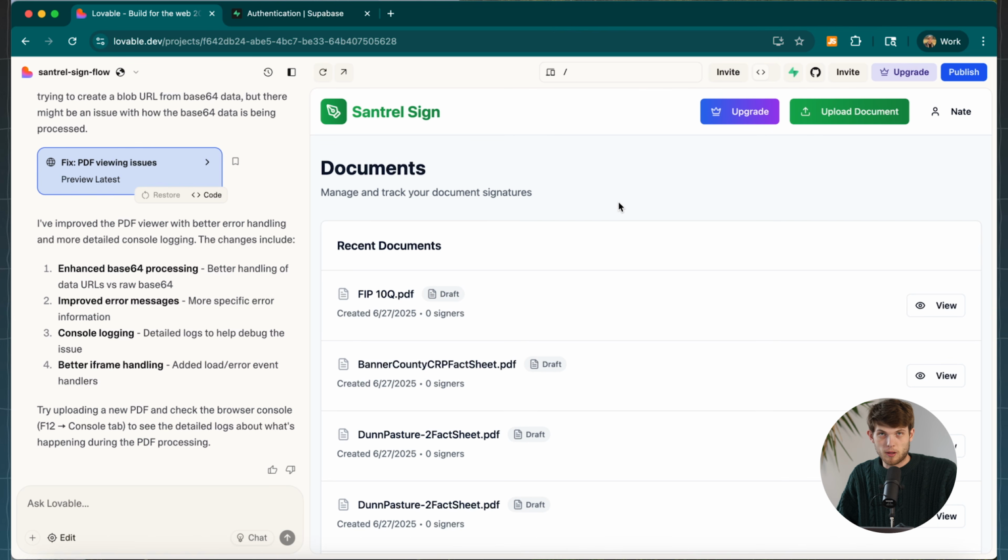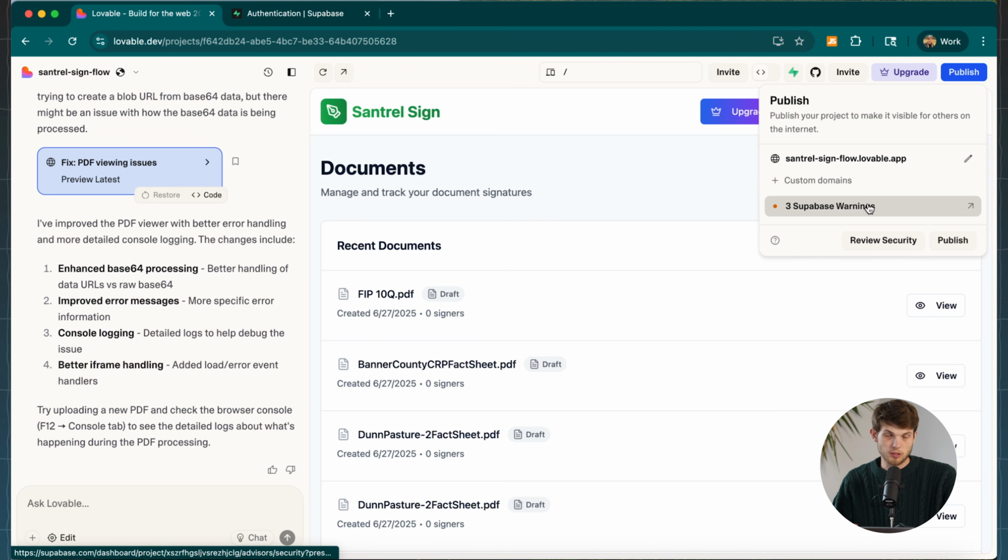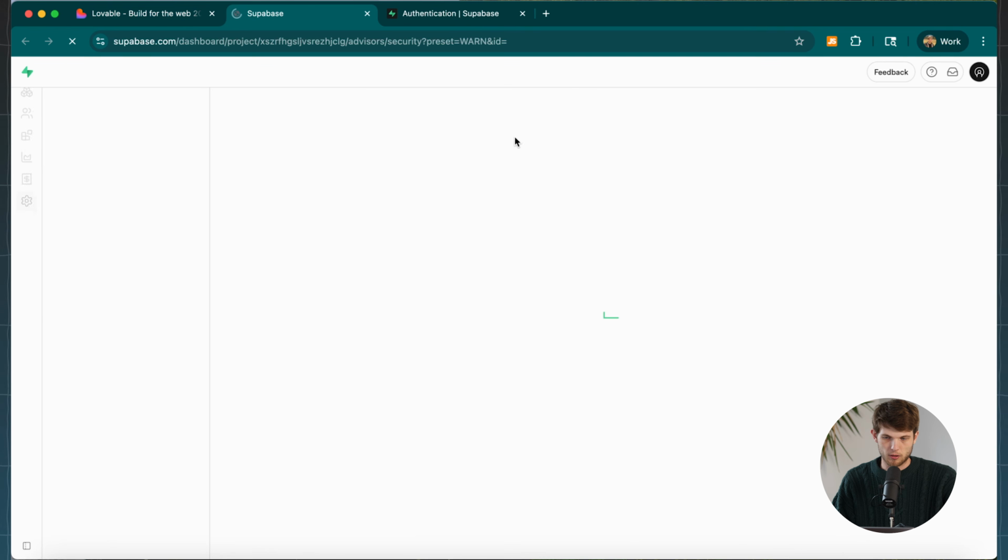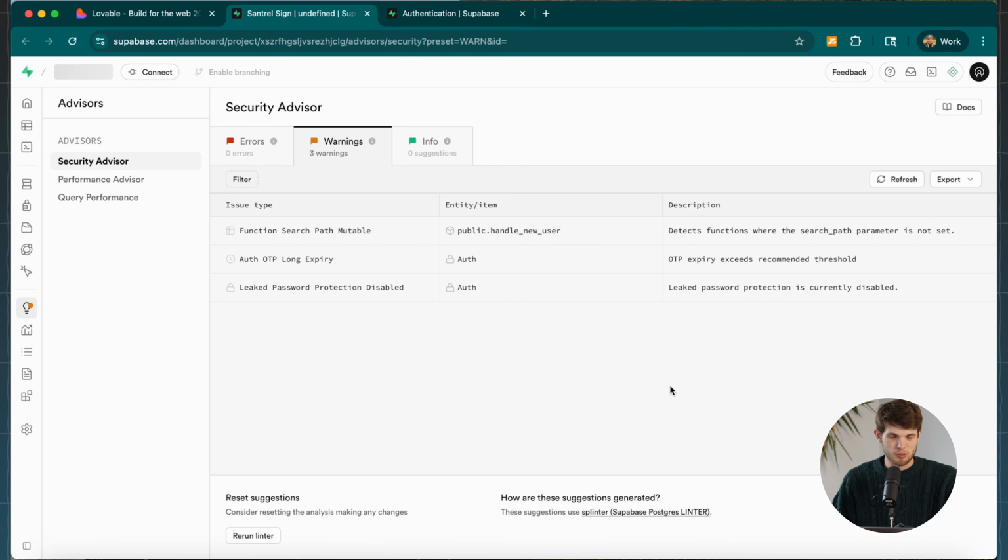Now, once you feel like you have built something that you're proud of and you want to get this out into the world and start running it, you just have to go into the upper right corner and click on publish. When you do that, you're going to see some warnings from Supabase, and these are really helpful as well. So if we click on them, it'll take us over to Supabase and tell us some of the things that it thinks we should fix before we go live with it.